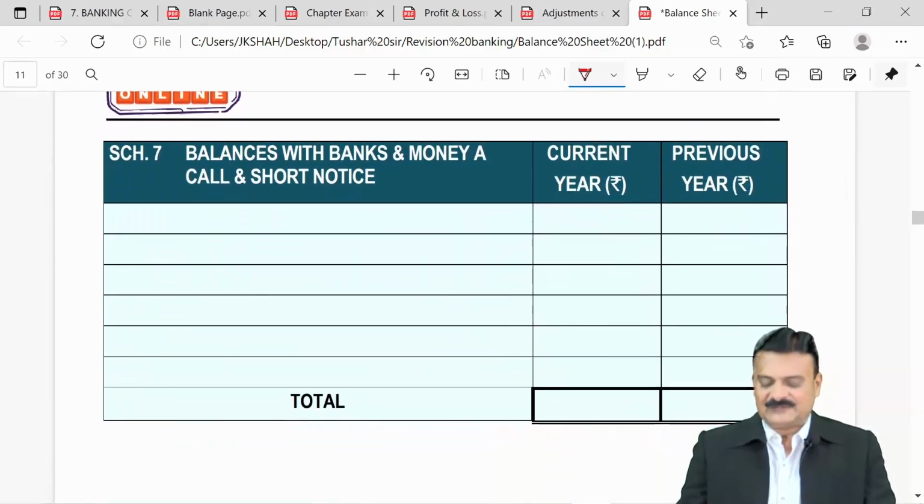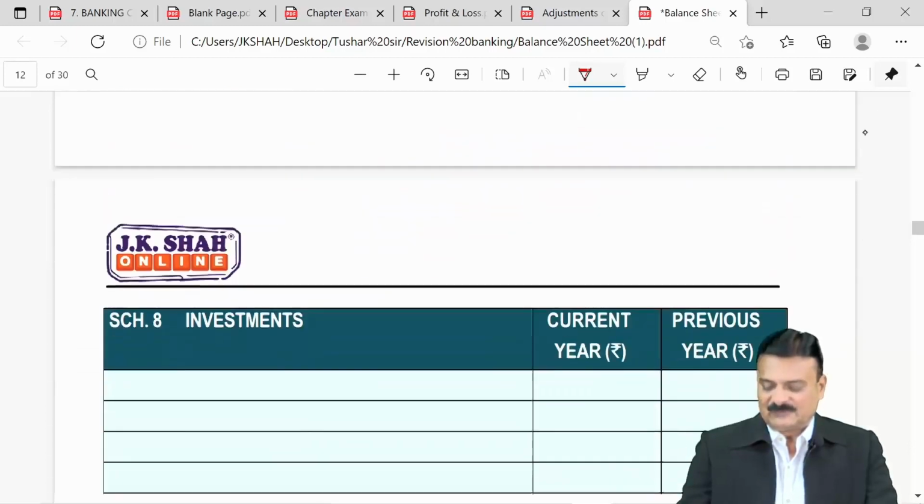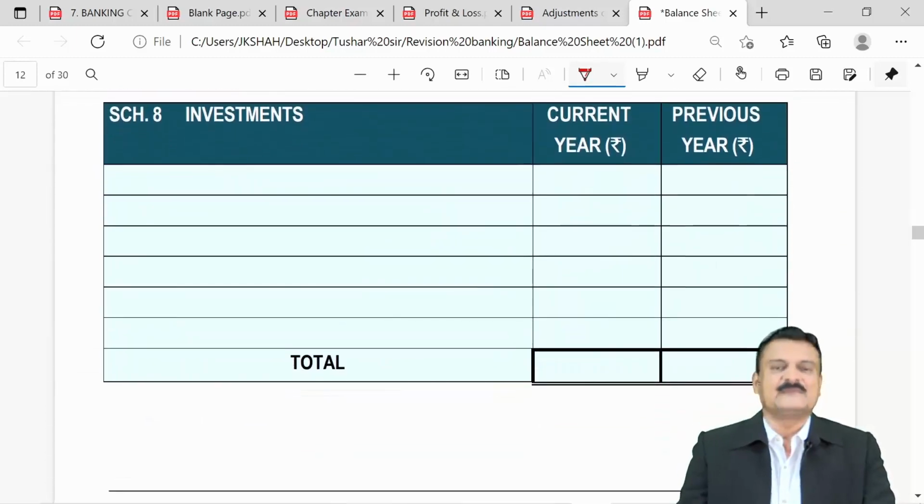Schedule 7 is balance with other banks and money at call and short notice. Balance with other banks means our bank has kept money with others. Money at call and short notice is highly liquid investments or highly liquid assets. Schedule 8, investments. Bank can do investment in shares, debentures, bonds, government securities, investment in gold and investment in immovable properties.